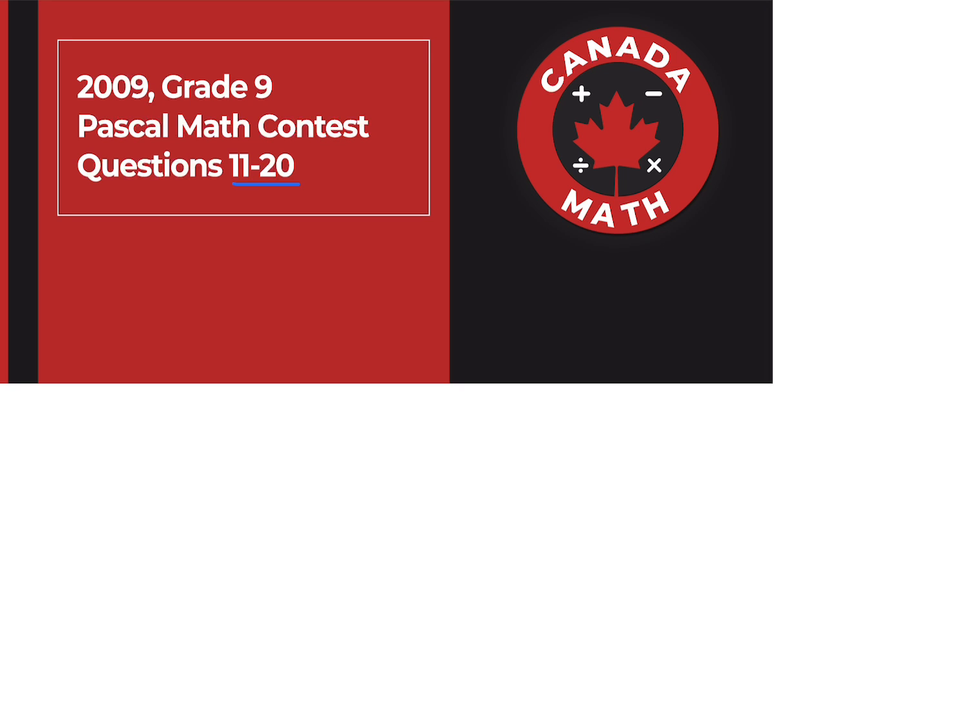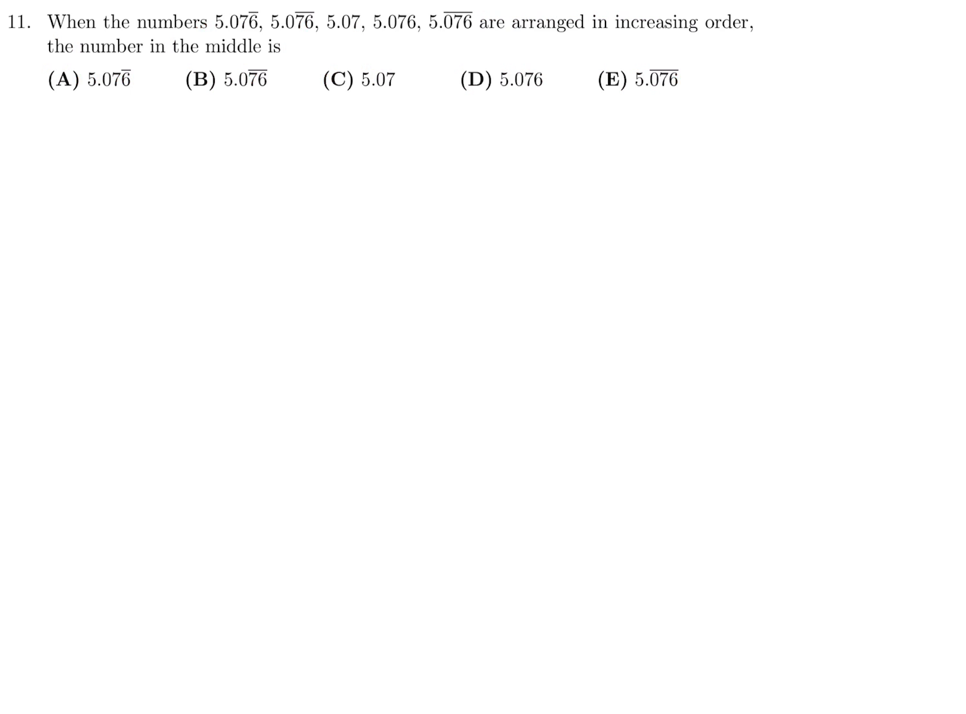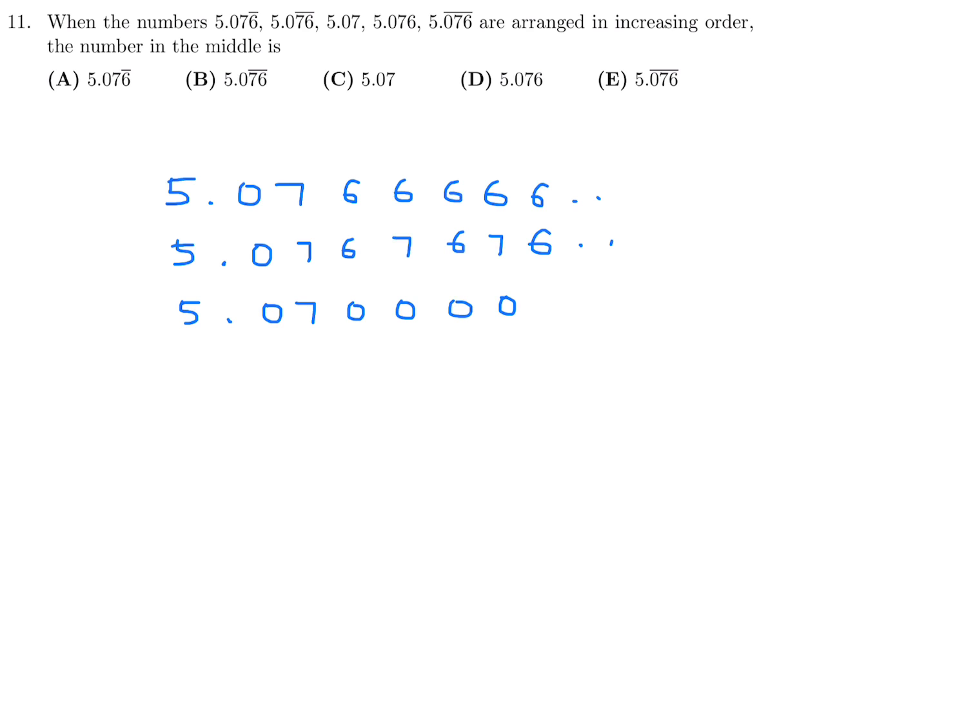Questions 11 through 20 on the 2009 Grade 9 Pascal Math Contest. When the numbers are arranged in increasing order, the middle number is. The first one is 5.07, and then the 6 keeps repeating like that, right? And so on. The next one is 5.076, but the 7/6 keeps repeating like that. The next one is just straight 5.07, and then it ends. So there's nothing after that.